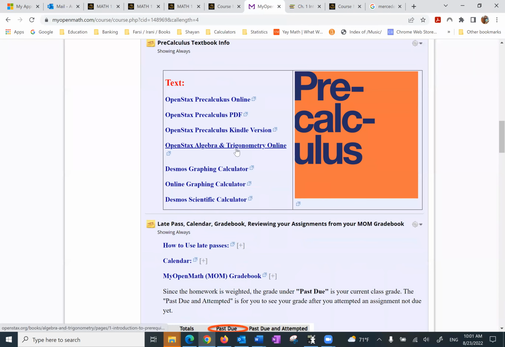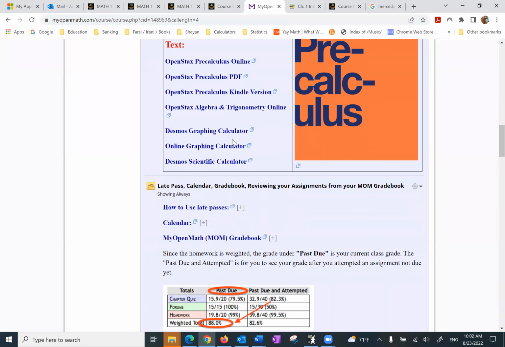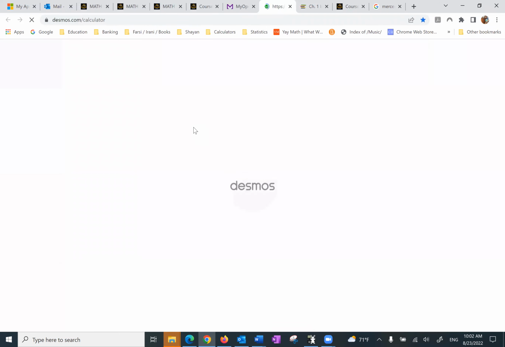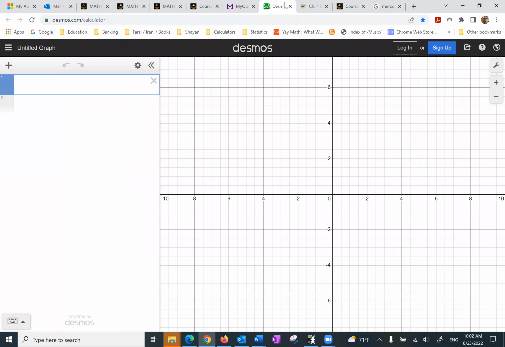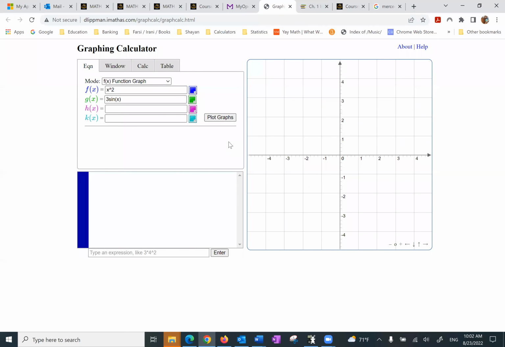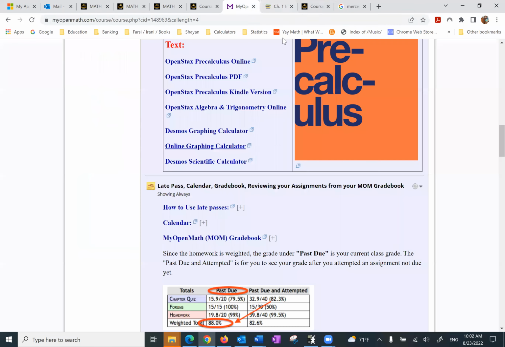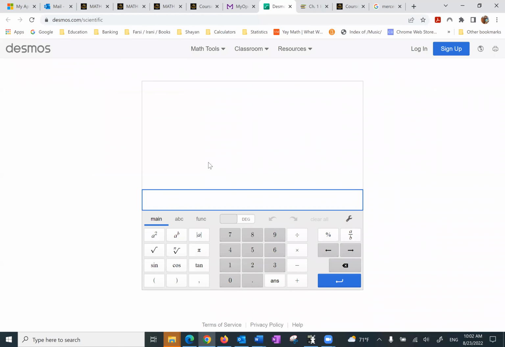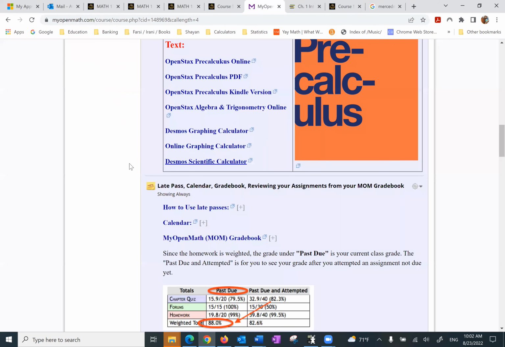And of course, if you want to look at the Kindle version, so on and so forth. Now, what about graphing calculators? I'm going to show you free online graphing calculators. Here's one. Here's another one. And here's a scientific calculator. All of them are for free. In other words, you don't have to pay a penny for your text, for your digital platform, and you don't have to pay for your calculators.